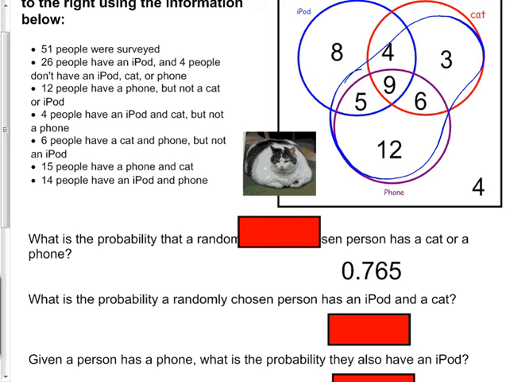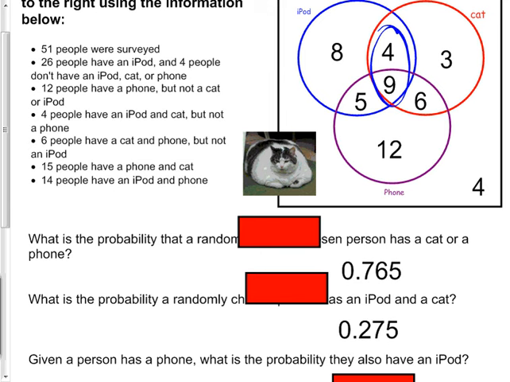Okay. The next one. What is the probability a randomly chosen person has an iPod and a cat? It's a small answer. So let me get that off of there. iPod and cat would be these two together, I believe. So we're talking 13 out of 51. 275, is that correct? Raise your hand if you had that one. Only three people? Who had an answer different than that? Okay, so 9 and 4 makes 13.